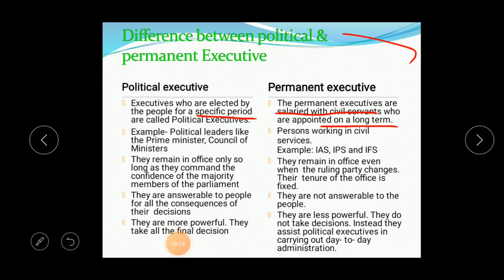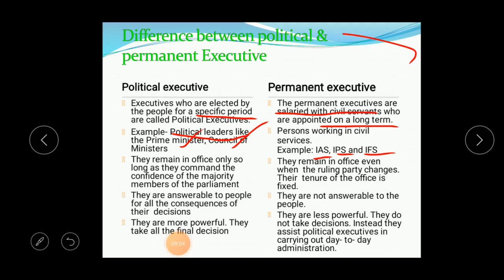Here are the examples. Political leaders like the Prime Minister and the Council of Ministers are the political executives. Then the examples for the permanent executives are IAS, IPS and IFS officers. They come under the civil service, so they are called civil servants.